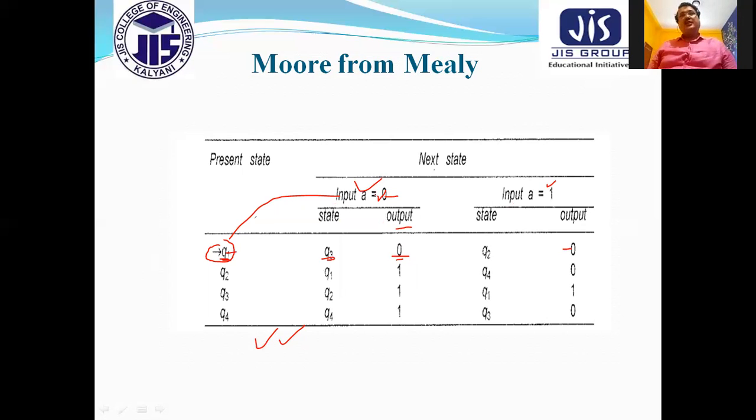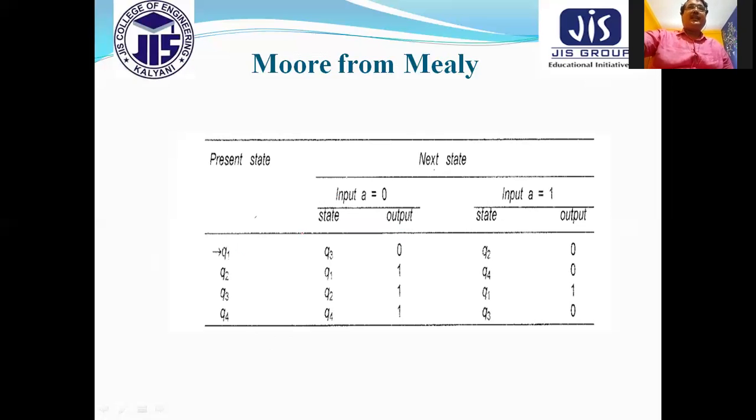Now in your semester they ask the question, convert the Mealy machine into the Moore machine. They will give this type of question to you and ask you to go for the conversion of the Mealy machine to a Moore machine. Or you can say, derive the Moore machine from the given Mealy machine. In this way they can ask. So how can we convert this one?